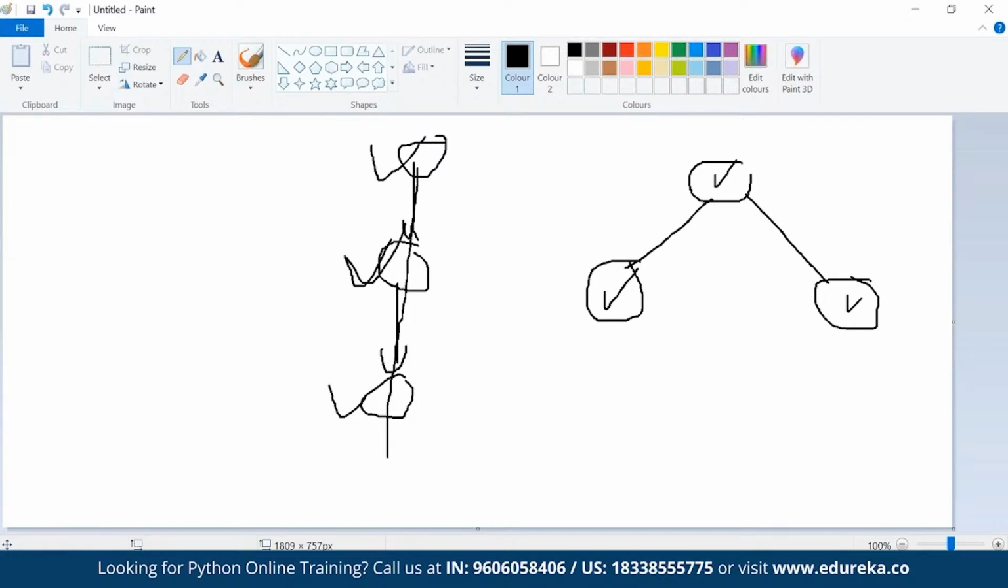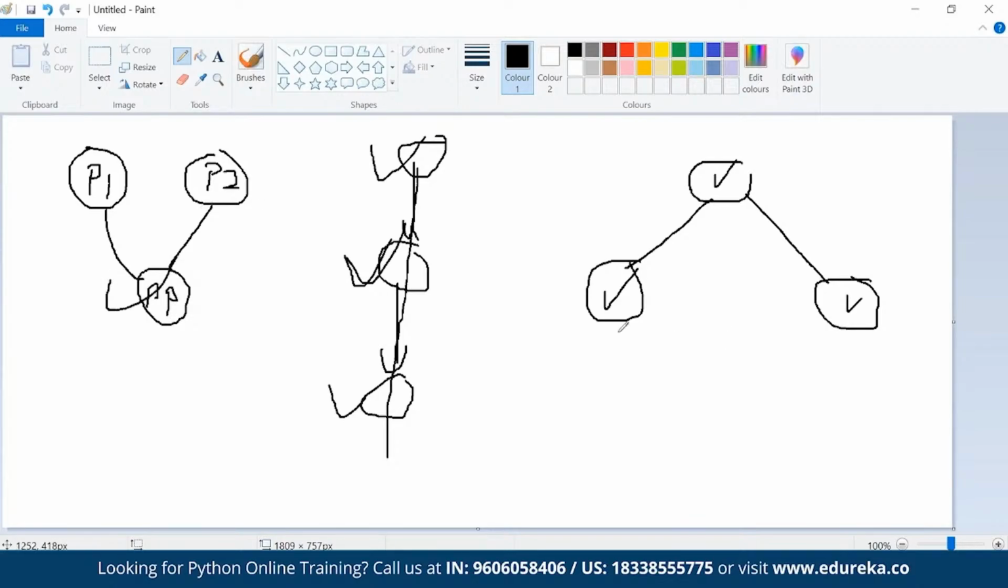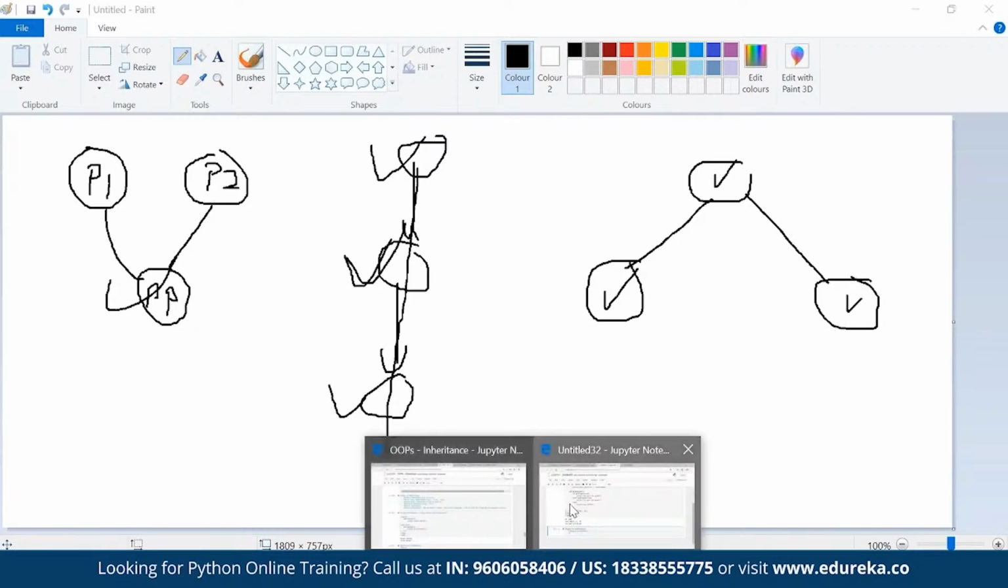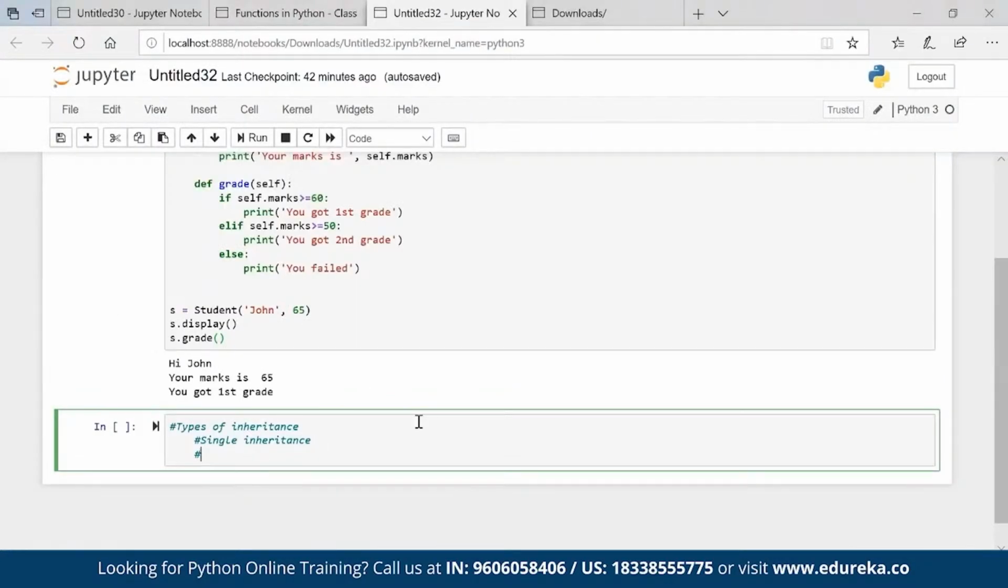And next is multiple inheritance. Now what is that? Two parents I have, parent 1, parent 2, and the child is getting properties of both the parents. That is multiple inheritance. Okay, so these are the four main types of inheritance which we have, and how we can create the syntax. So basically I'll try to help you understand the syntax, how it will be created.